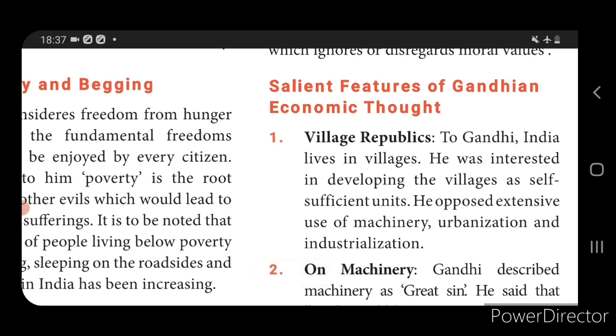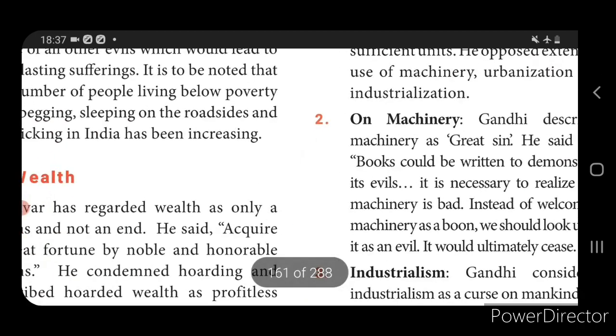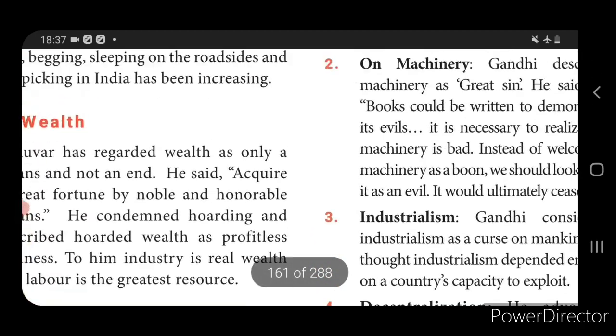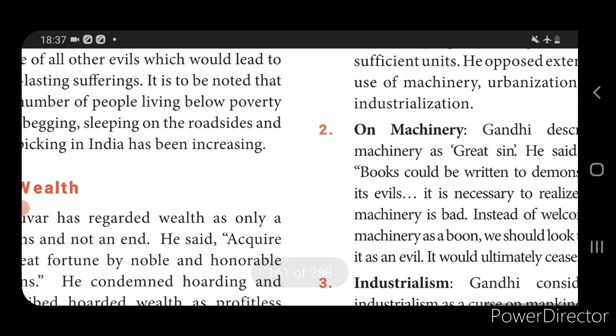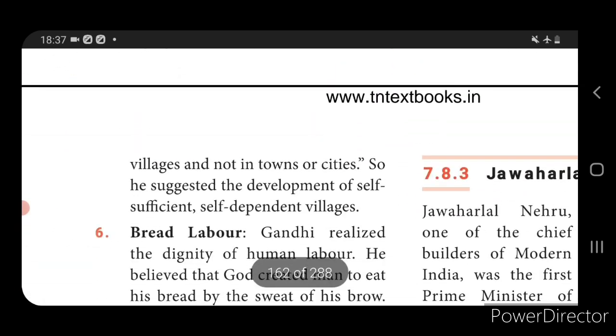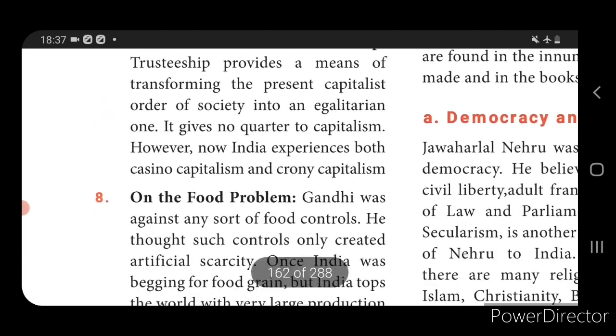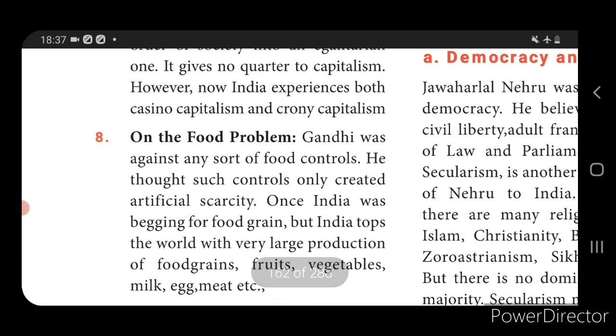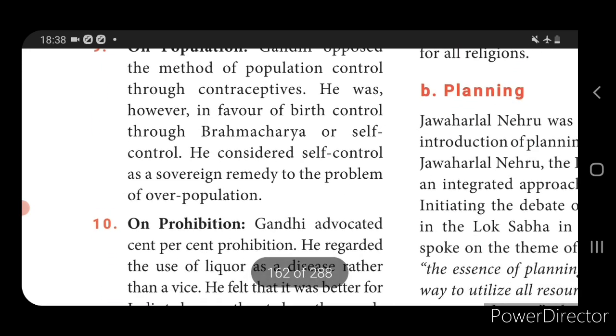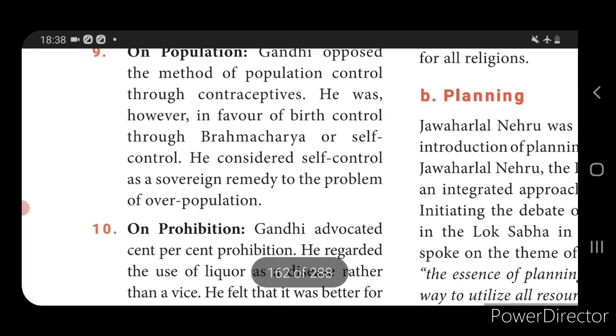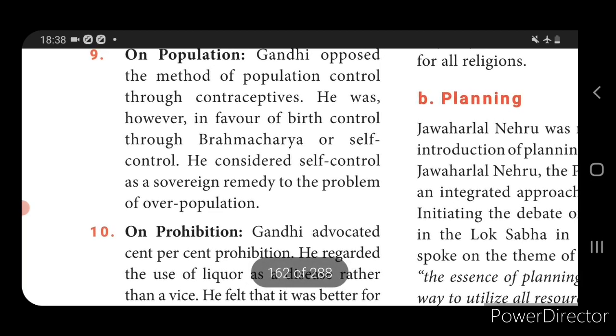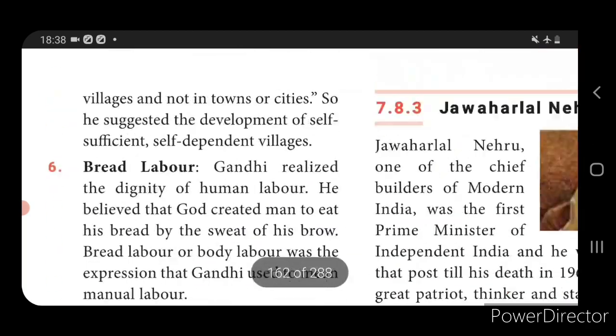Okay, now let us see the salient features of Gandhian economic thoughts. So first one, it is the village republic. Second one, it is on machinery. Third one, it is industrialization. Fourth one, it is decentralization. Fifth one, it is bread labor. Sixth one, it is the doctrine of trusteeship. Eighth one is on the food problem. Ninth one is on population, and 10th one is on prohibition. Okay, so now let us see the first one.